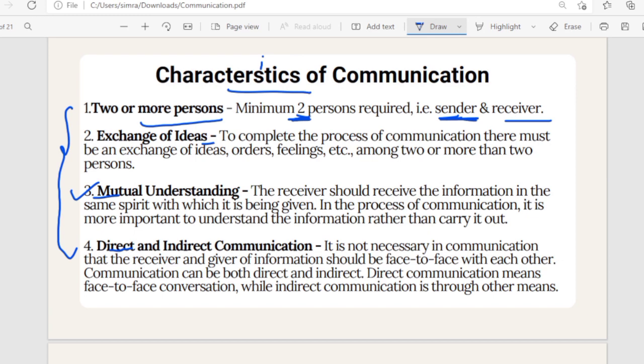For example, if you're hurt or if you're happy, you share it with your family members or friends. At that time, what are you exchanging?